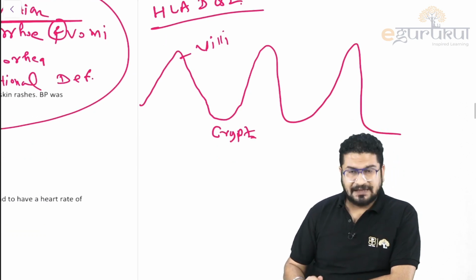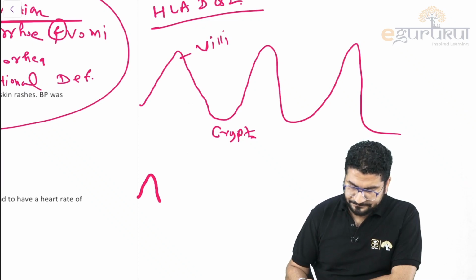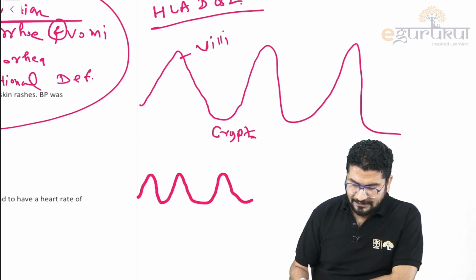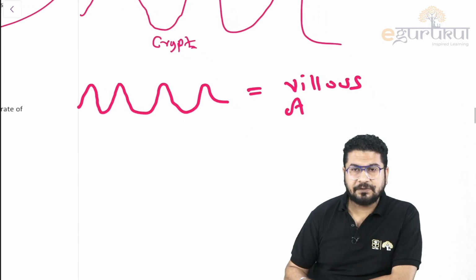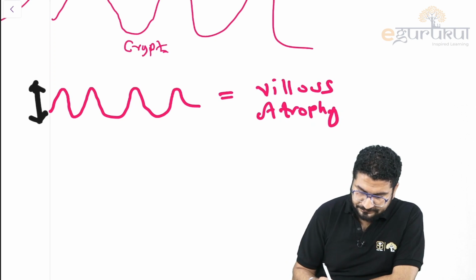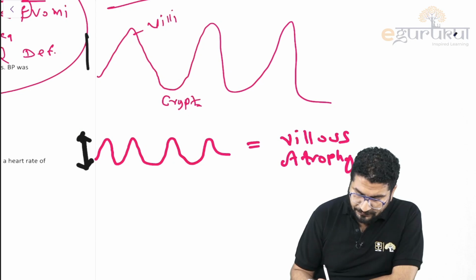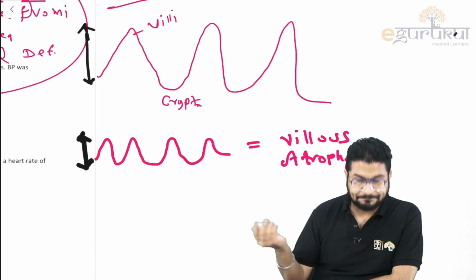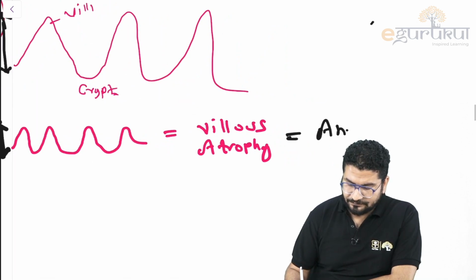What happens in malabsorption syndrome? You will see there will be atrophy of villi. You can see the villi height is reduced. So we call this villus atrophy. Villus atrophy means villi height is reduced. Just see this height and compare it with this height. So the villi have become short, villi height is reduced. This villus atrophy you can see in any malabsorption.